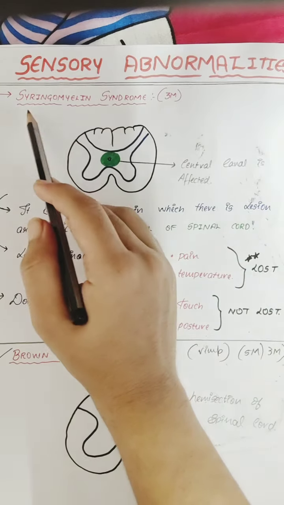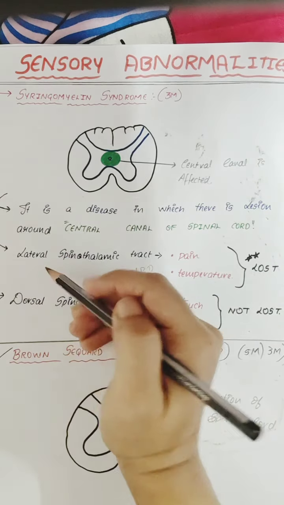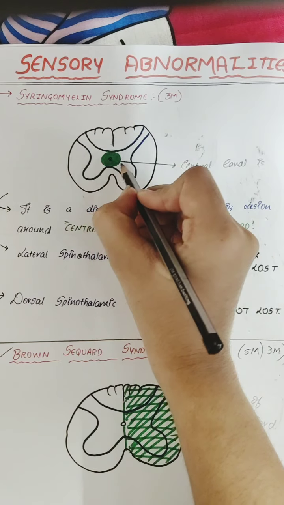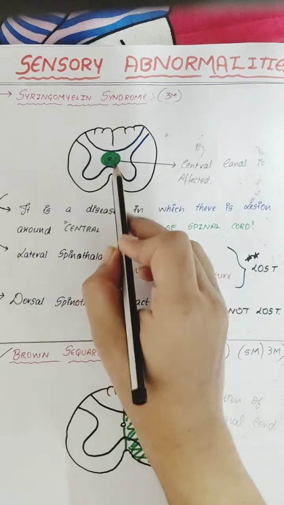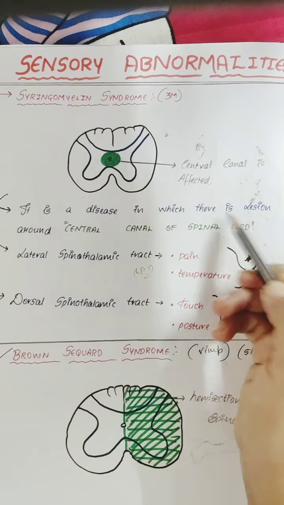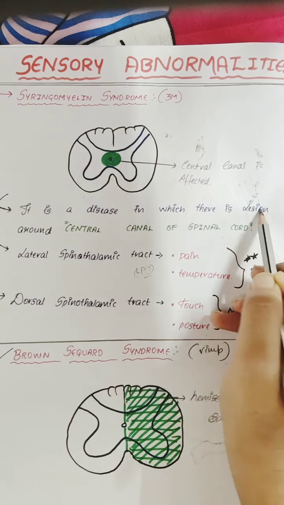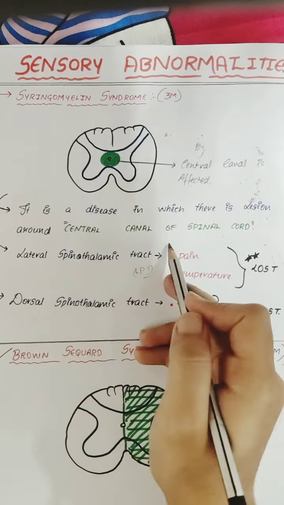So, Syringomyelia syndrome. What happens in this syndrome? The central canal of the spinal cord gets affected. It is a disease where there is a lesion. Lesion is nothing but a defect or any effect around the central canal of the spinal cord.